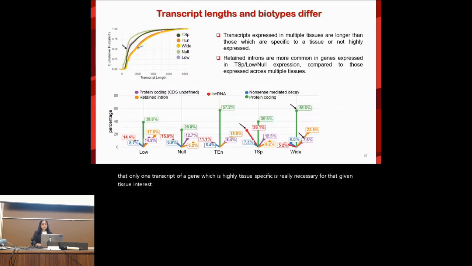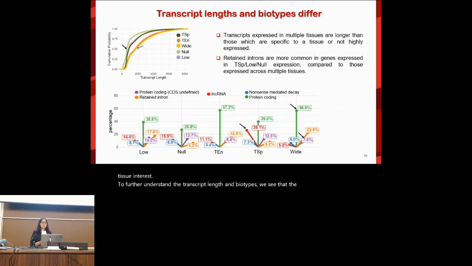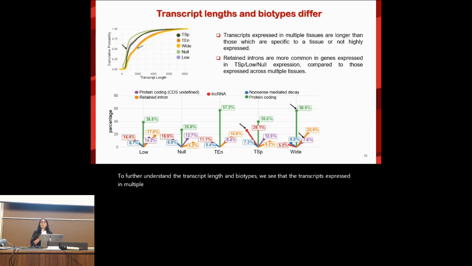Okay. To further understand the transcript length and biotypes, we see that the transcripts expressed in multiple tissues are longer than the ones which are either specific or null or low. And also that retained introns are most common in genes expressed in tissue-specific, low or null. So basically, they're very specific to a tissue or they're not expressed at all, as compared to those expressed across multiple tissues.